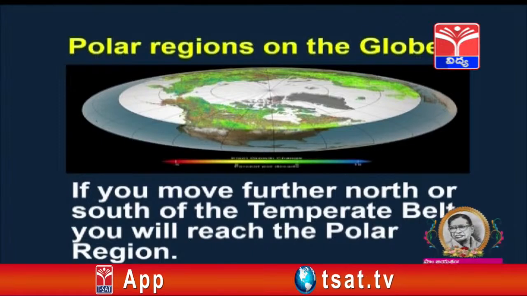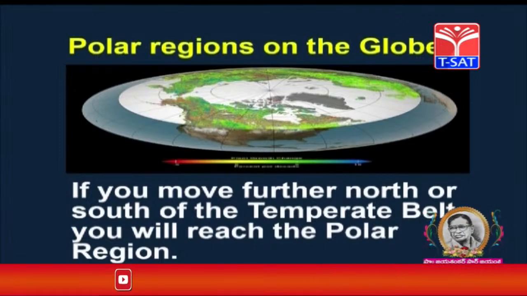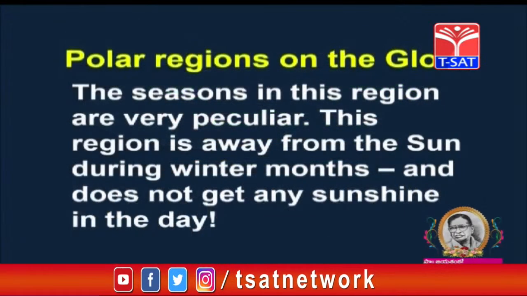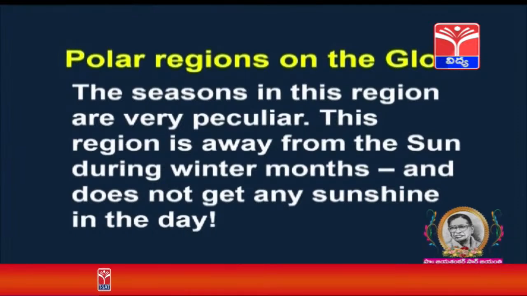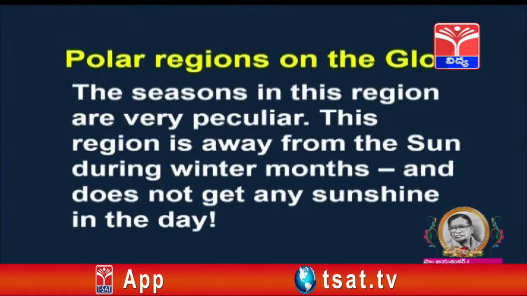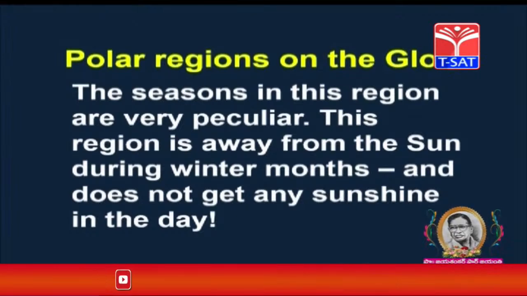Polar regions on the globe. If you move further north or south of the temperate belt, you will reach the polar regions. The seasons in this region are very peculiar. This region is away from the sun during winter months and does not get any sunshine in the day.